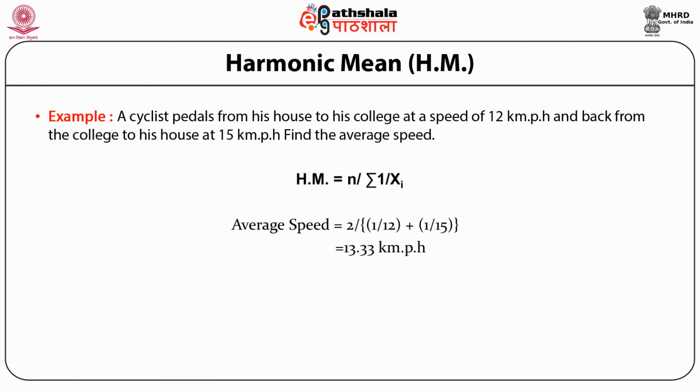So average speed is equal to n upon, in the denominator, summation 1 upon xi. So we have to find the value of 1 upon x1 plus 1 upon x2, where x1 is 12 and x2 is 15. When we put these values in the formula, the harmonic mean or average speed comes out to be 13.33 kilometers per hour.